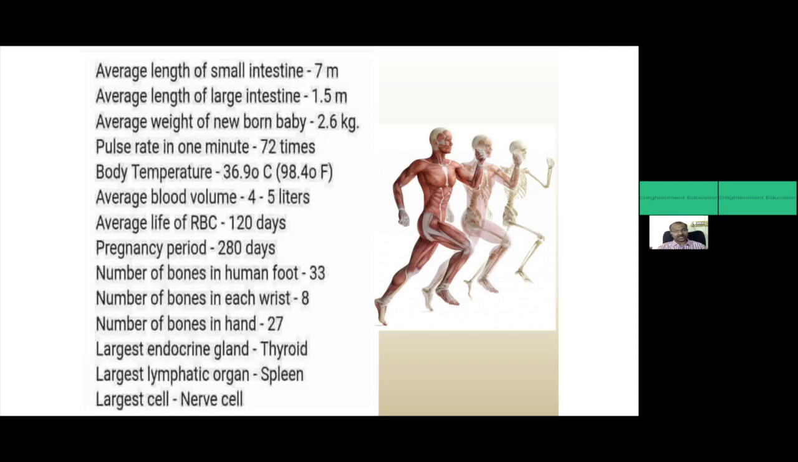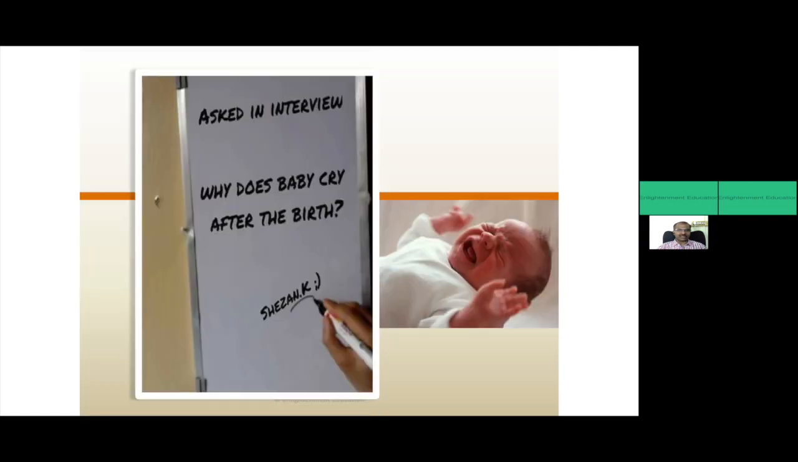Largest endocrine gland is the thyroid. Largest lymphatic organ is the spleen. Largest cell is the nerve cell. That you can note down later. I'm giving some clues only.